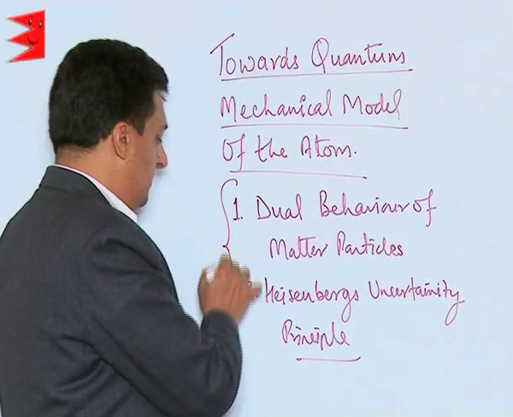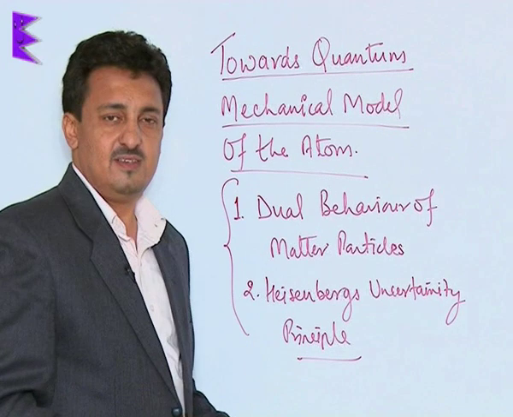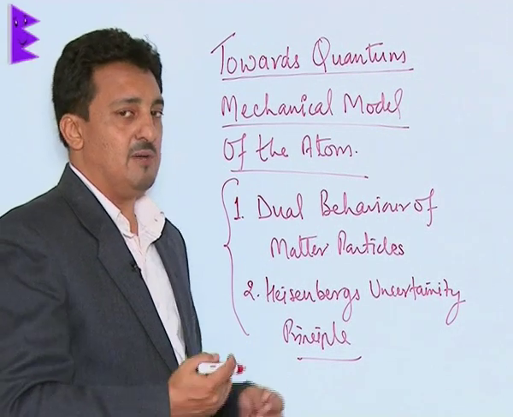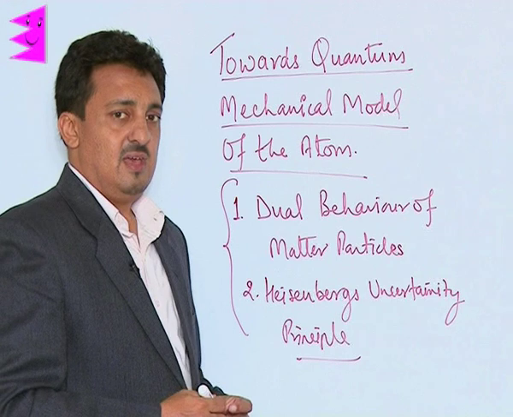So these two completely changed the way we were thinking about atomic structure, and therefore we moved to